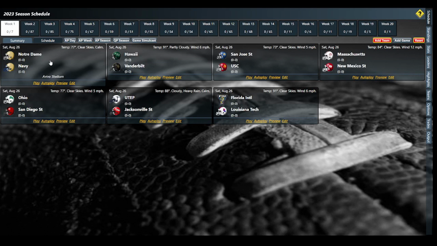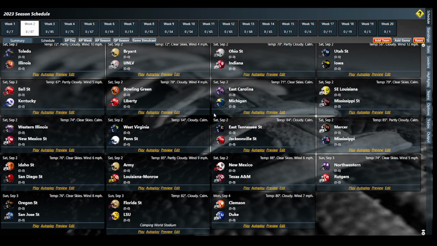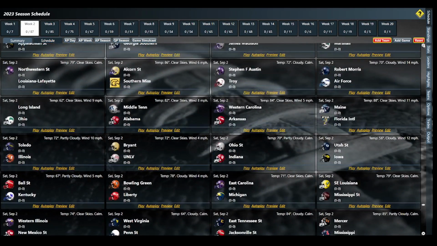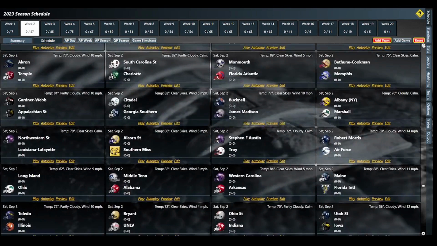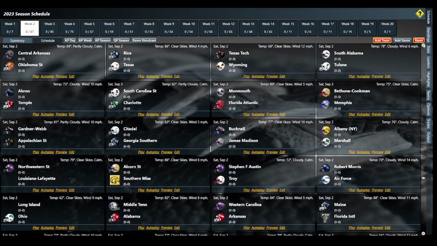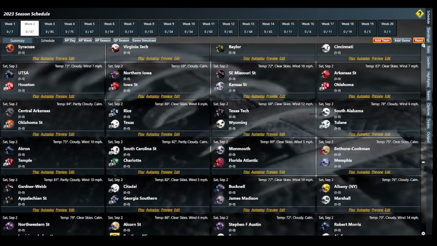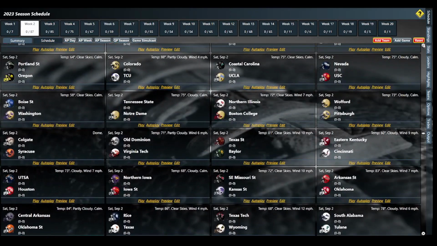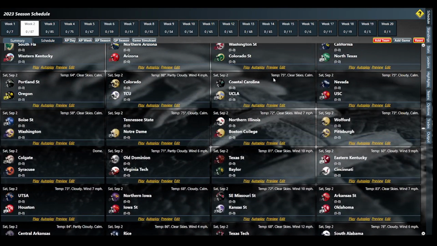Notre Dame playing Navy, beginning the year over in Ireland. Remember that game? In week two, you've got the Colorado game, the famous Colorado-TCU game that put Deion on the map as a coach. It shocked the world. Where is that game? Rice, Texas, Boston College. There it is. This game right here. Let's preview that game real quick.